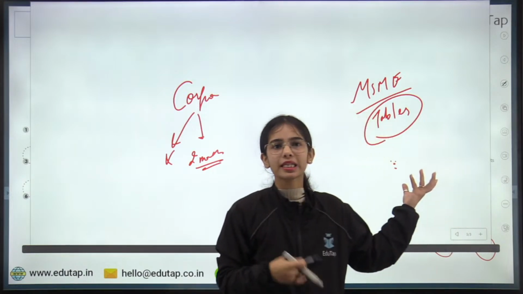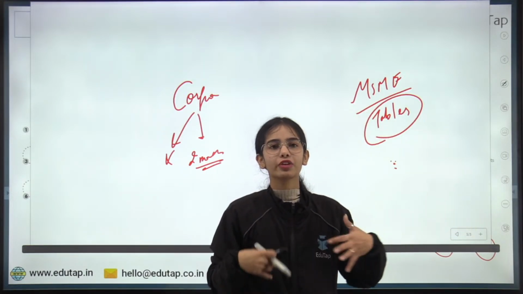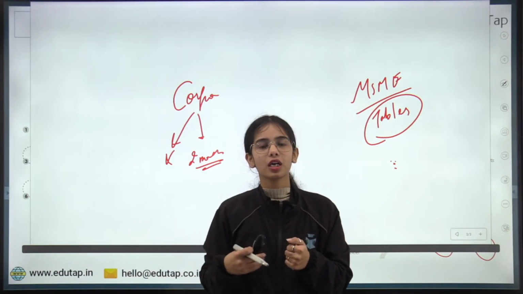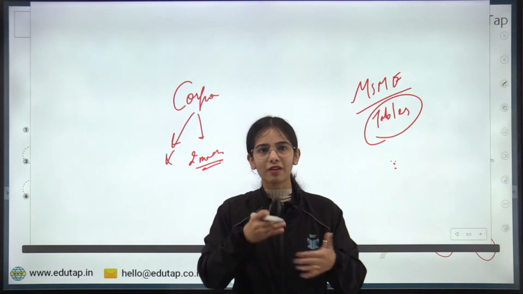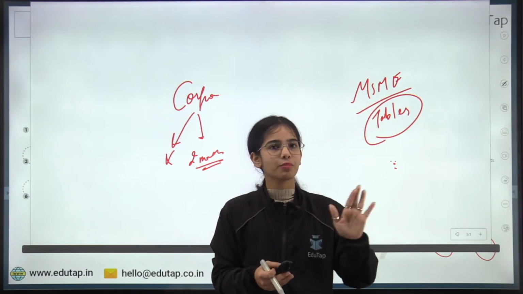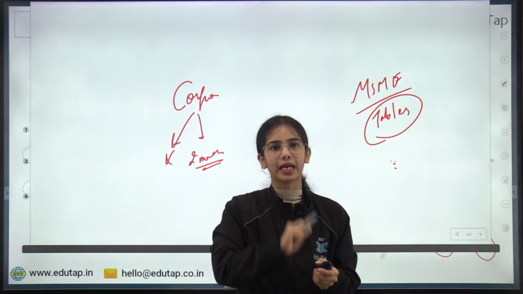Now the MSME is saying that we do not have the money and we cannot give you the credit sale. We cannot do the credit sale as we do not have the money. We have to continue our operations. We have to pay our laborers. So we cannot take the money after 2 months. We need the money right now.